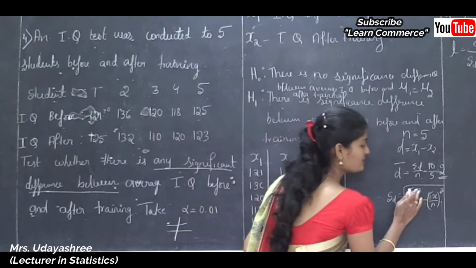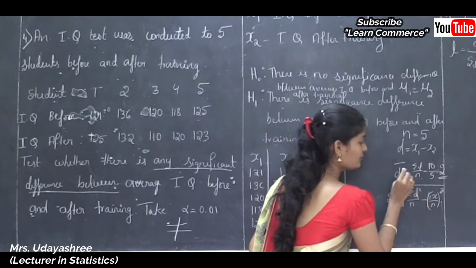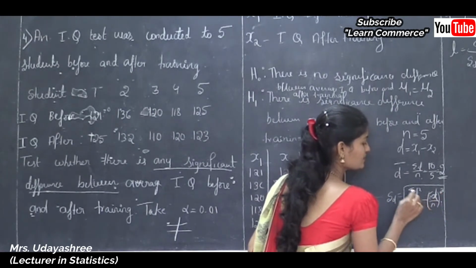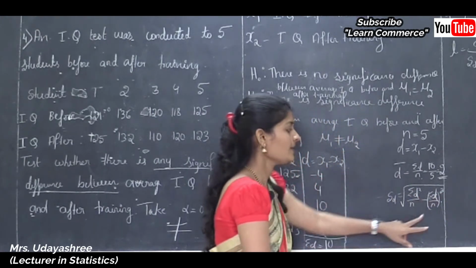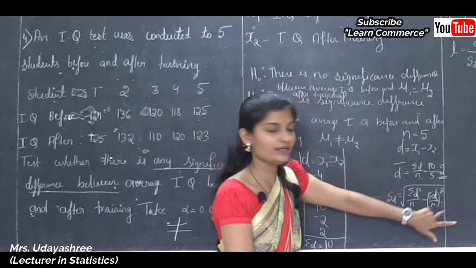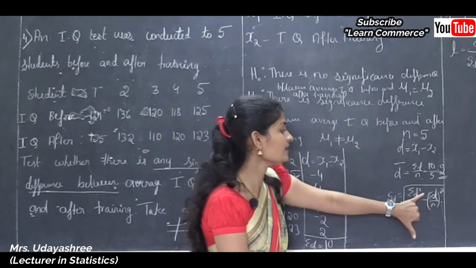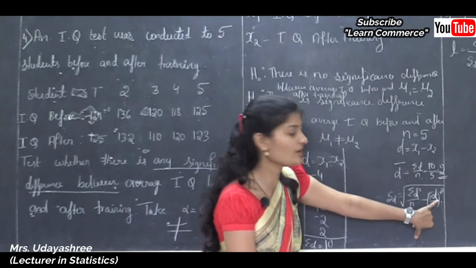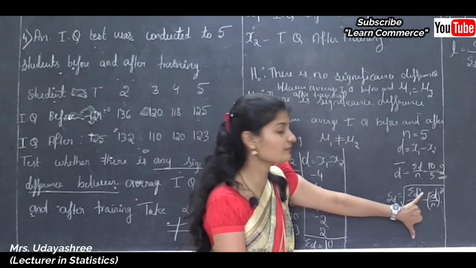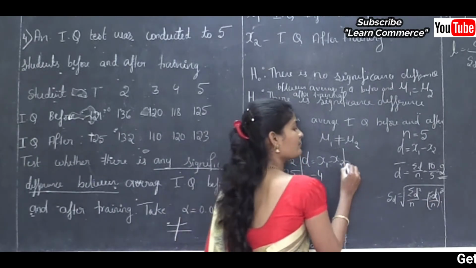This is problem D, no? Here we got D, found D. So this is the sum of D square divided by n minus D divided by n, whole square. And see, here we got D. Next we need to find the sum of D square. Next column, square.